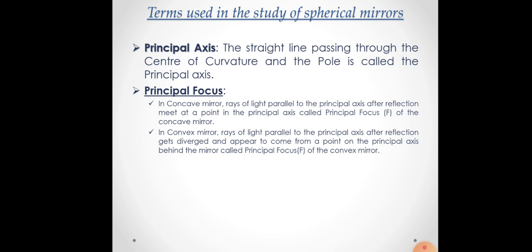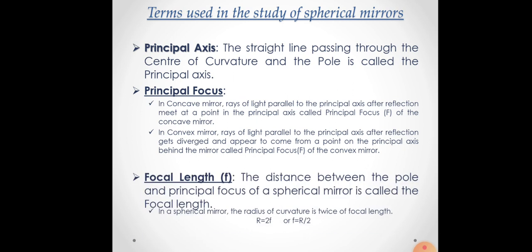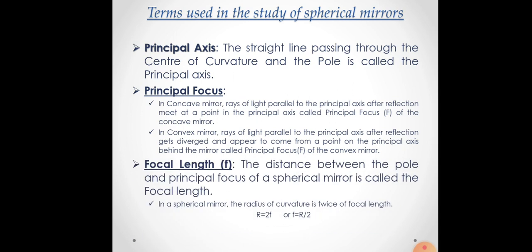And it is diverged and it appears to come from a point on the principal axis. That point is called the principal focus of a convex mirror. Principal focus is denoted by the letter F. Next is focal length. The distance between the pole and the principal focus of a spherical mirror is called focal length.